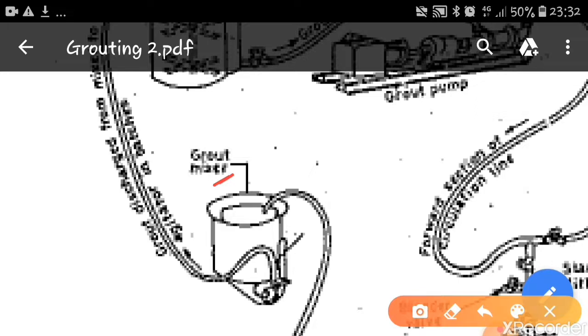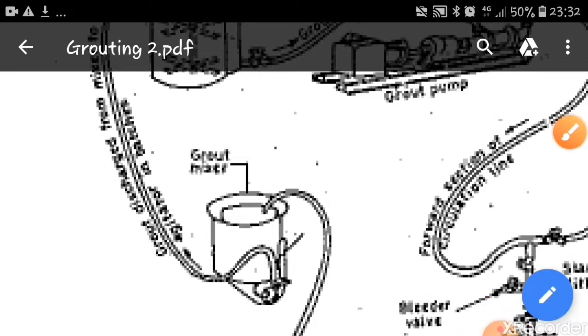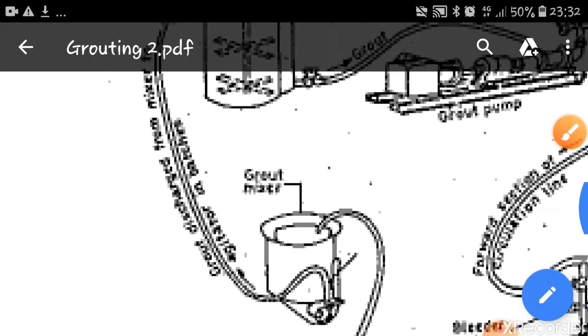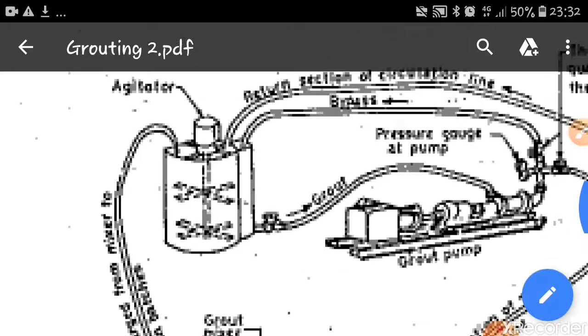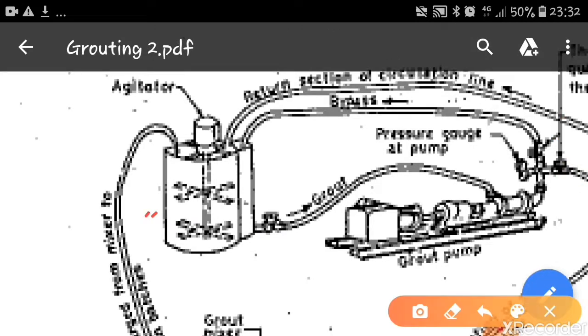Once the mixing is done, the grout is discharged from the mixer to the agitator tank in batches.